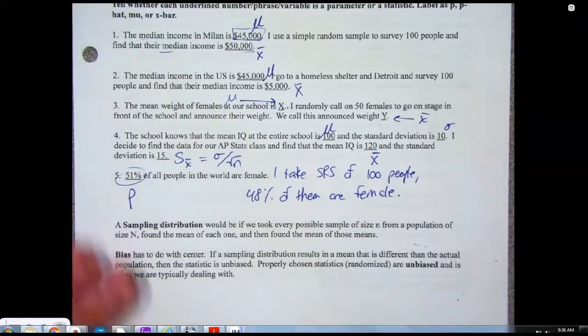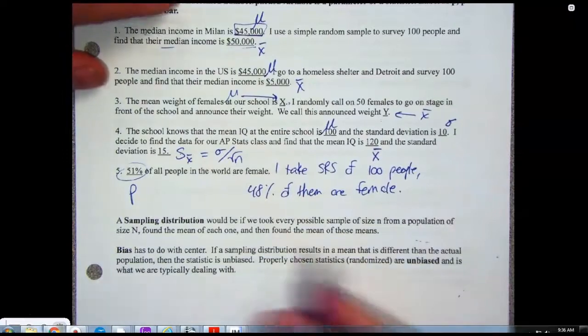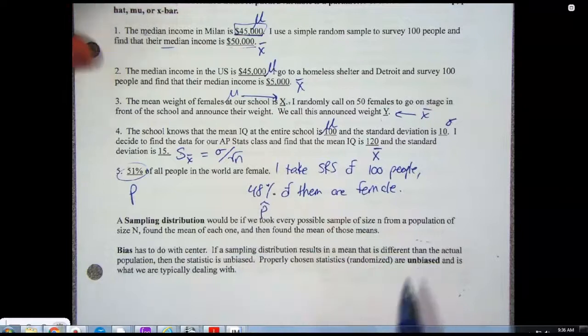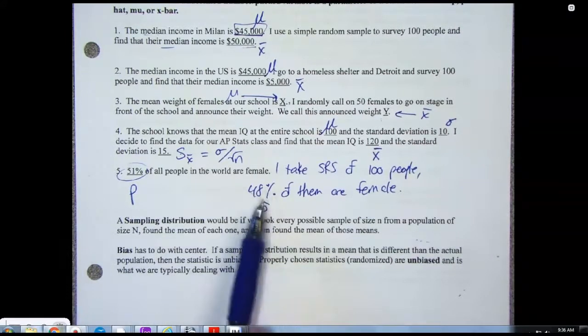Now, is that 48% P or P hat? That's P hat because that's from a sample. If my sample was unbiased, what would be true about P and P hat? It would be the same. And it might be that I just didn't take a big enough sample. Or it might be that I went to a girls' school and randomly sampled 100 people. That would probably be bad.